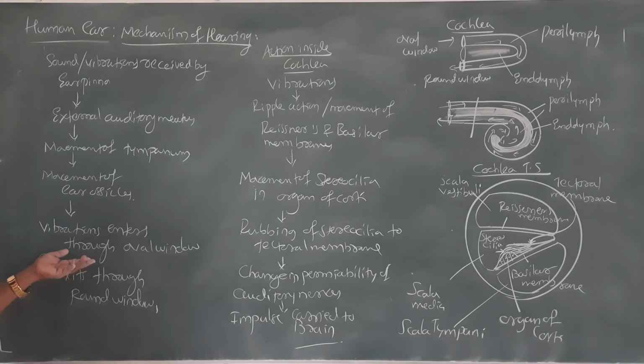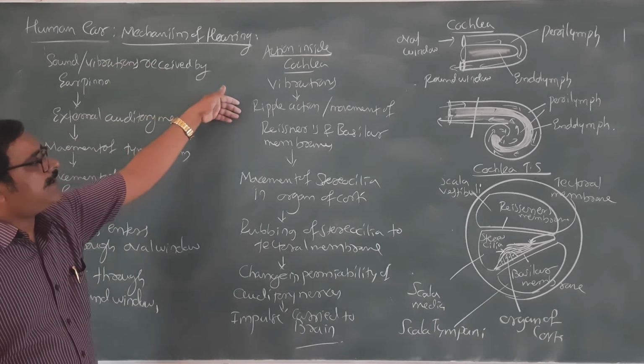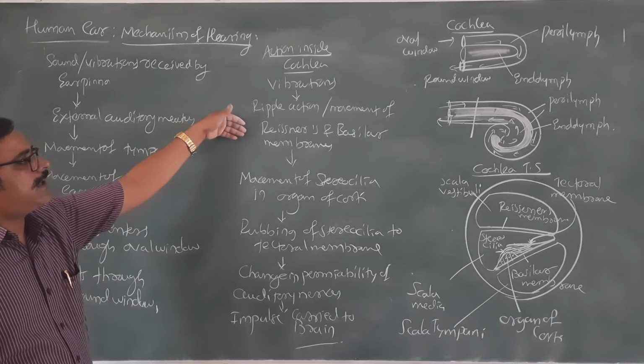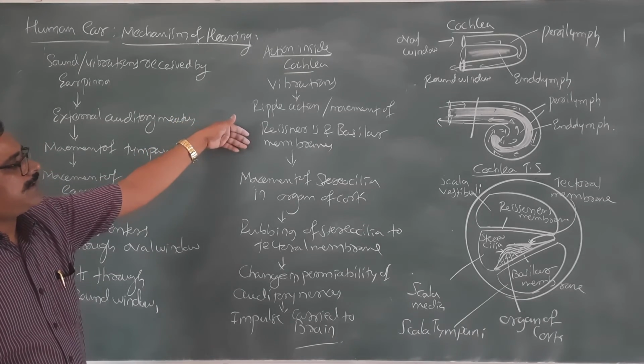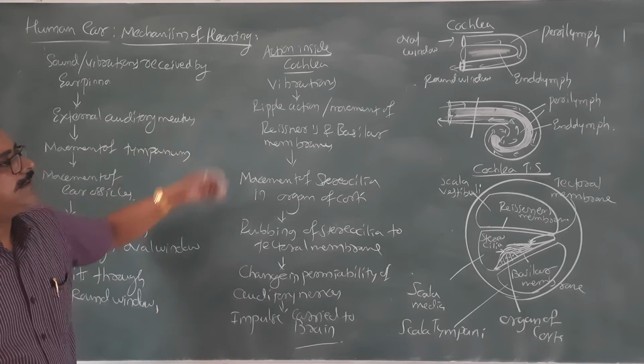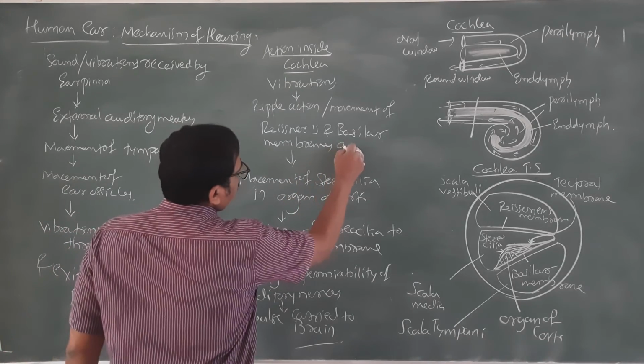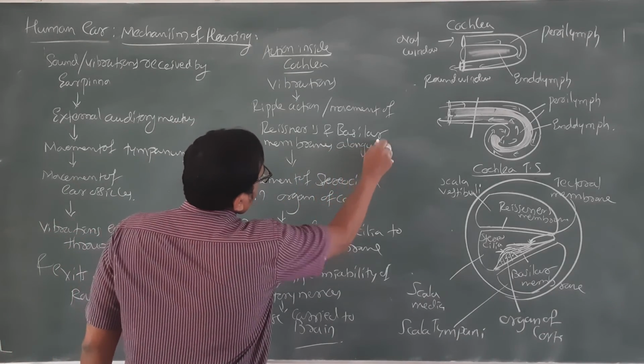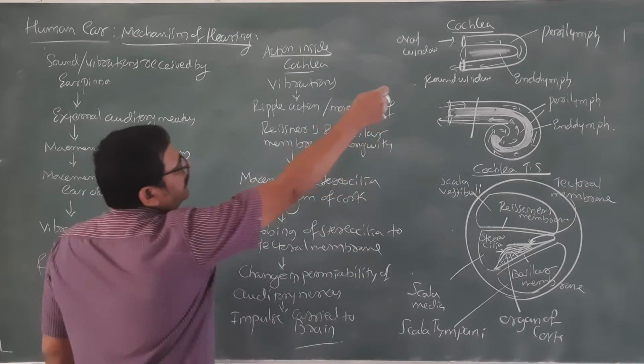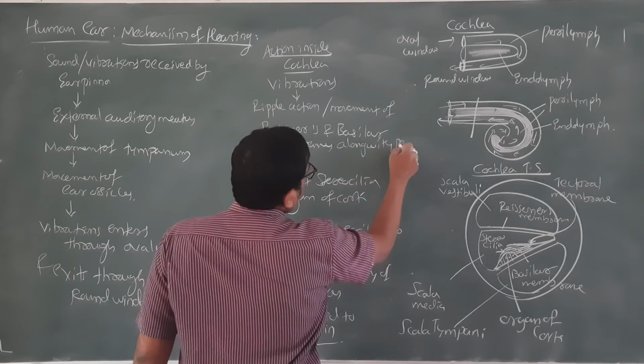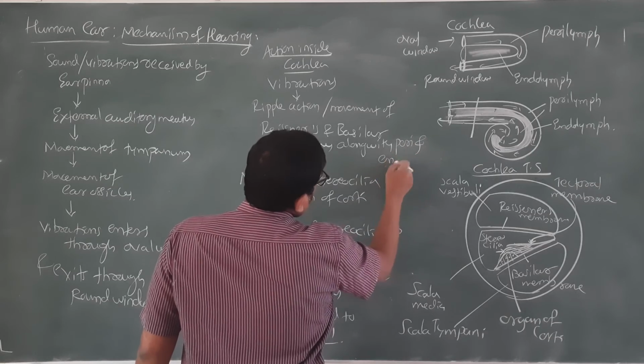So inside the cochlea, what we find? There is endolymph and perilymph movement also. Vibrations cause ripple action of the movement of the Reissner's and basilar membrane, along with perilymph and endolymph.